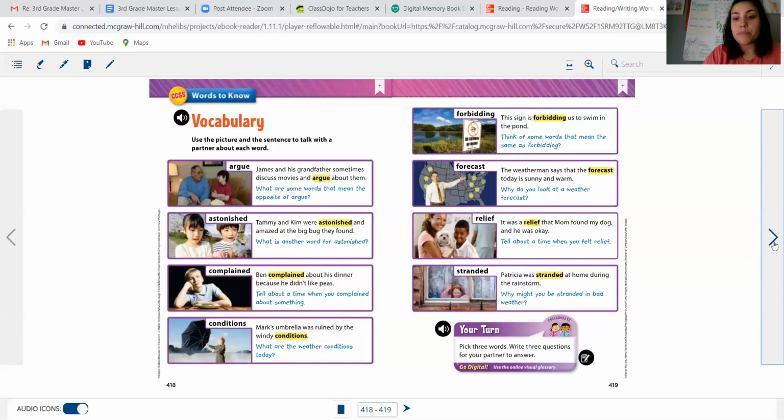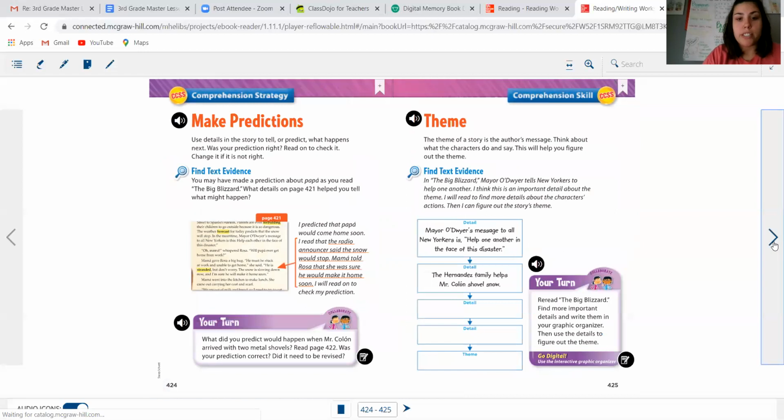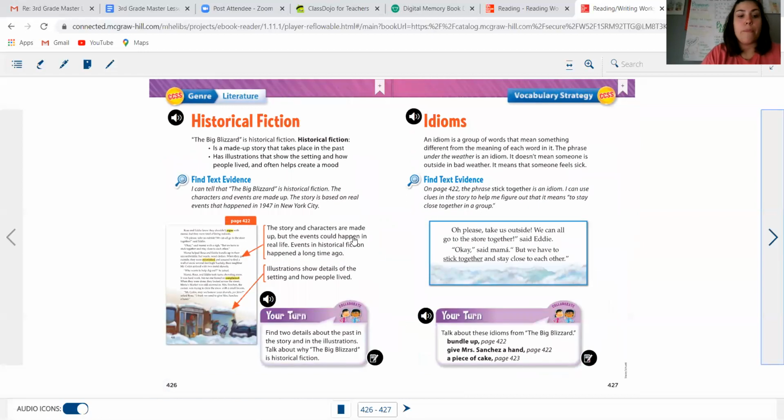All right, let's see if we can find, I don't want to go to the story just yet. Here we go. I want to go over the genre because we're going to read the story tomorrow, but I want to go over this genre page right here on page 426. So if you want to turn in your book to that page, or you can just look on with me, it's up to you. Historical fiction, we have talked many times about historical fiction.